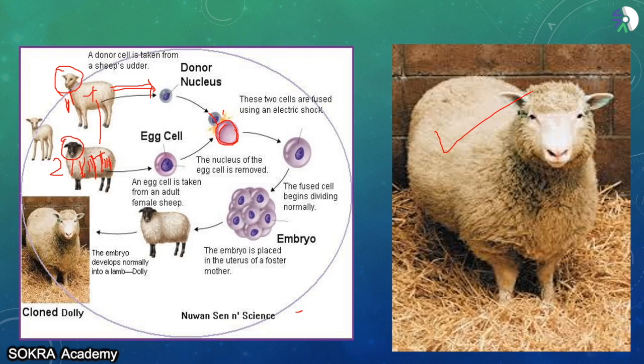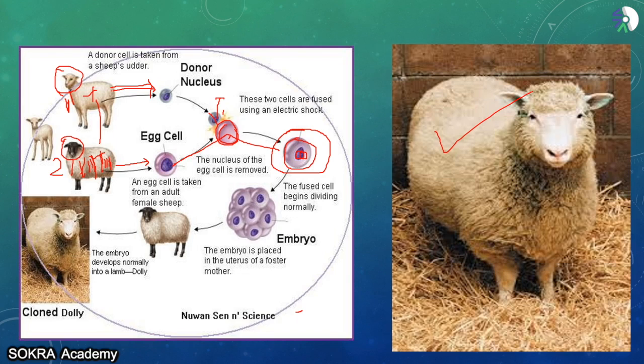Now we will take another cell from the foster mother. What is this foster mother or the surrogate mother? It is the mother in whose body you are going to put this cell. So we are going to remove this cell from the other foster mother, and we are going to fuse them together. Just look. This nucleus is removed here from the original mother. This cell and this cell, they are fused together, and you get a cell which has the nucleus from the surrogate mother and the cell from the original mother.